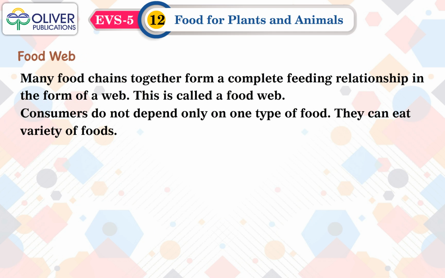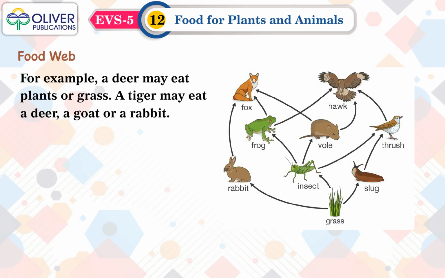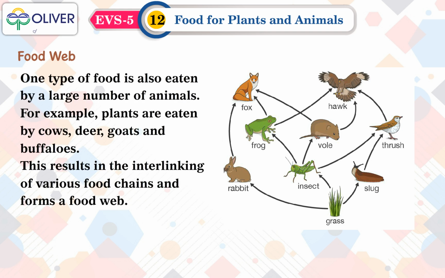Food web. Many food chains together form a complete feeding relationship in the form of a web. This is called a food web. Consumers do not depend only on one type of food. They can eat a variety of foods. For example, a deer may eat plants or grass. A tiger may eat a deer, a goat, or a rabbit.